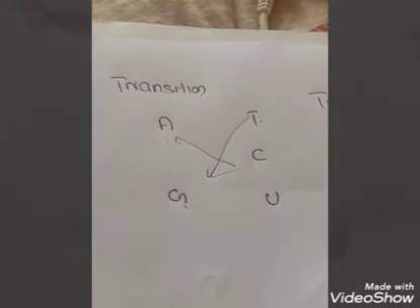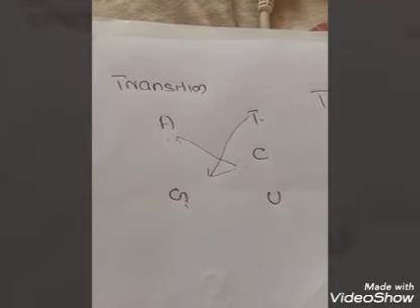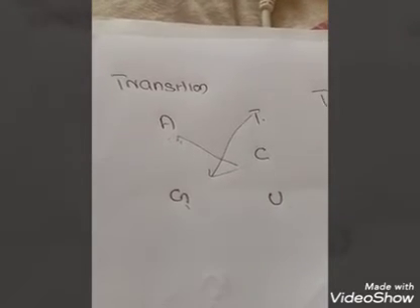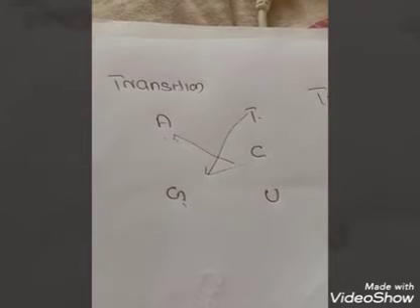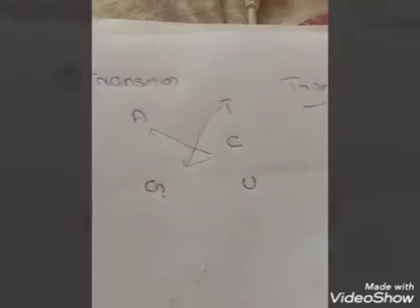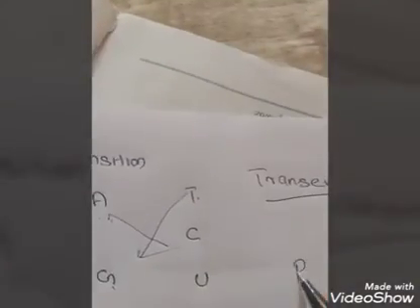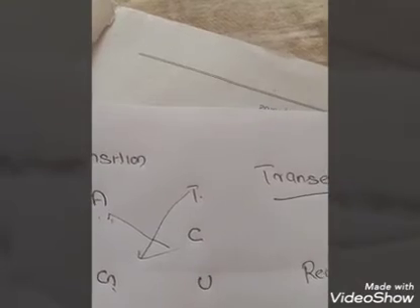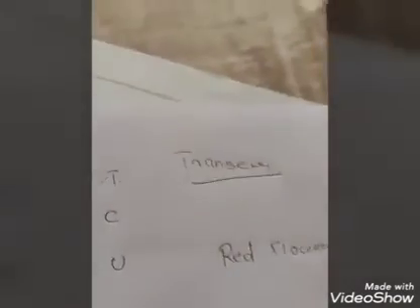So that is mutation. So we discussed the types of mutation. One, what is point mutation? There are two types, transition and transversion. Next we are discussing frame shift mutation. Frame shift mutation means, suppose a sentence has the words red flower. So it indicates the color of a flower.